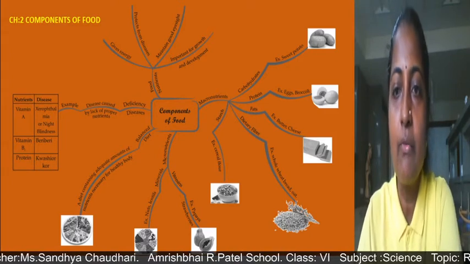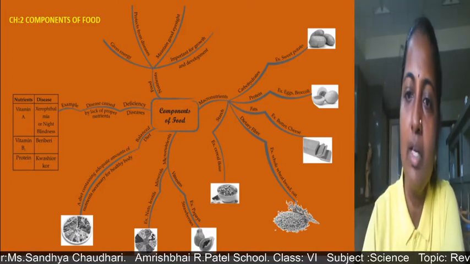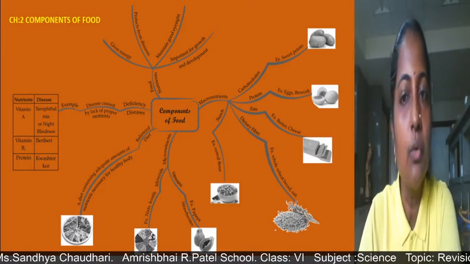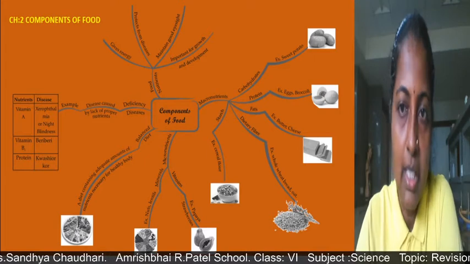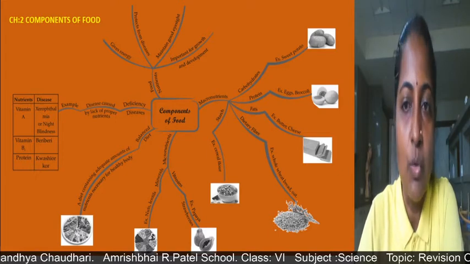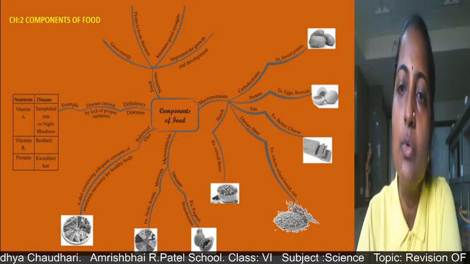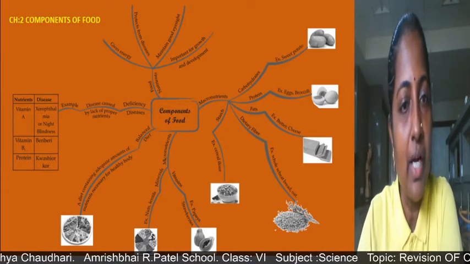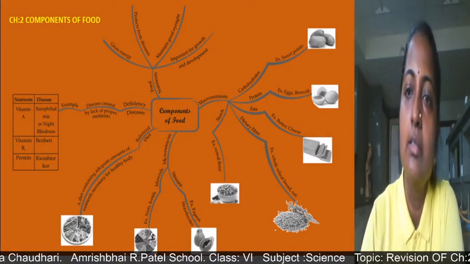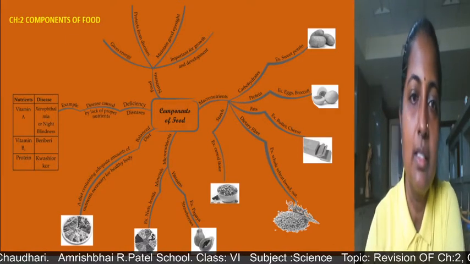And test for fat. For the test for fat, you can take a food sample on paper and crush it. For example, if you are taking groundnut and crushing it, then you can see an oily patch on the paper. Let the paper dry in the sunlight, in case moisture is present. After it dries, you can hold it up to the light, and if you see that the oily patch is there, then fats are present in that particular food sample. So these are some tests for protein, fats and starch. So the components of food lesson is over here.